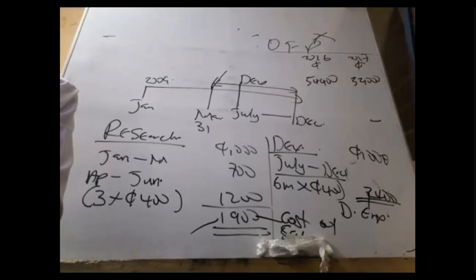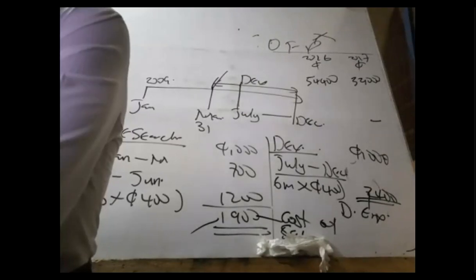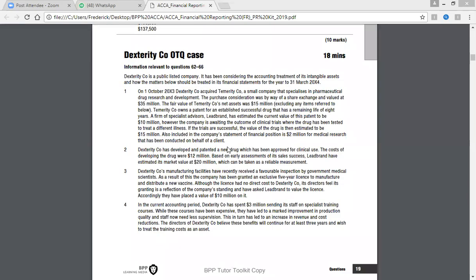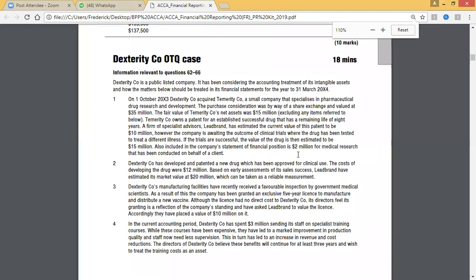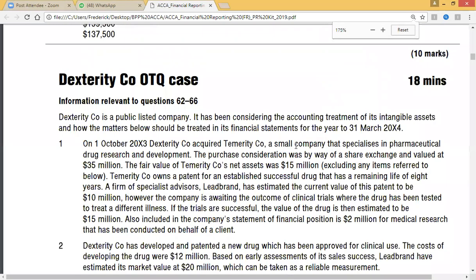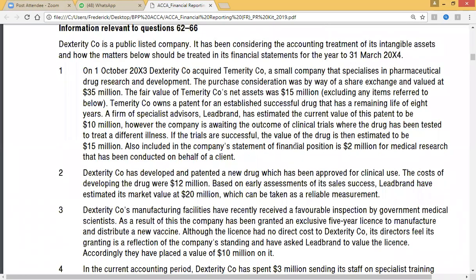Okay, but I have to give something to you. Yes, I have to balance the equation. So I am balancing the equation. So take note of this question.